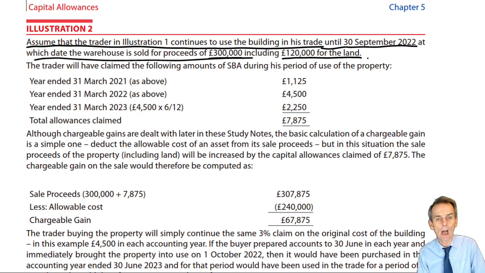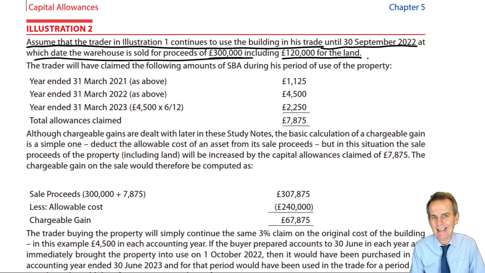We compute a time apportioned WDA. But in relation to the sale itself, there is then no balancing adjustment for the vendor to deal with. There's going to be no adjustment to the capital allowances computation of that period. We will simply take the time apportioned WDA up to the sale point, and that is it.